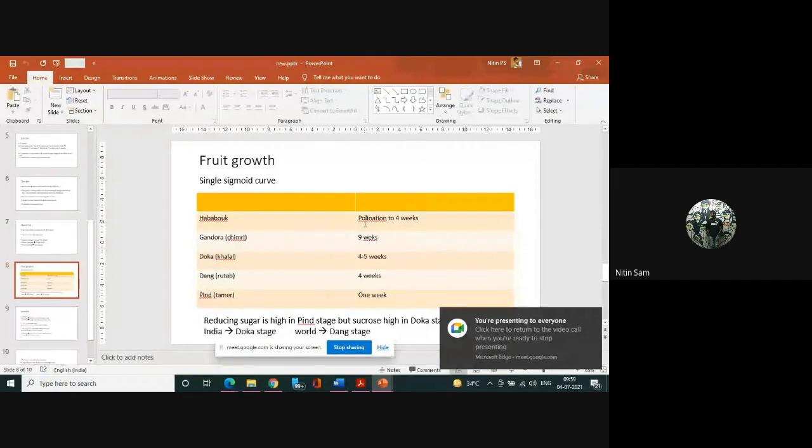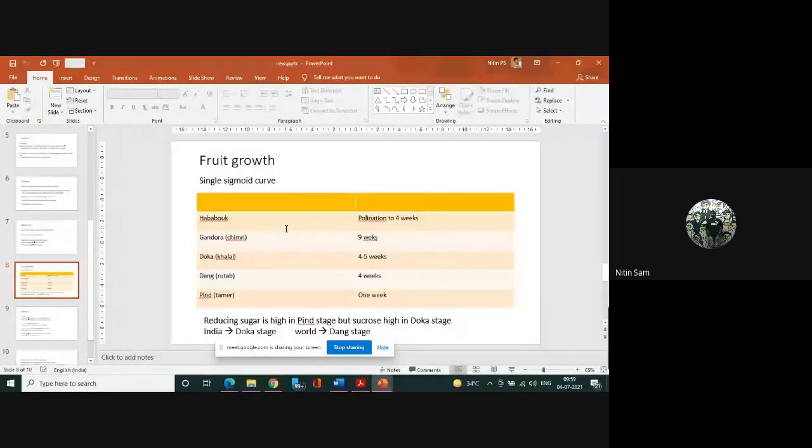Yeah, these are the five stages. First one is Ababok. It is from pollination to one month. Then Gandhara stage, it takes almost two months. Next is Doka stage, four to five, it takes one month. This is the stage where in India it is harvested, to avoid spoilage due to rain. Then Dang stage, which occurs for a month. Then Pin stage, which occurs for one week.